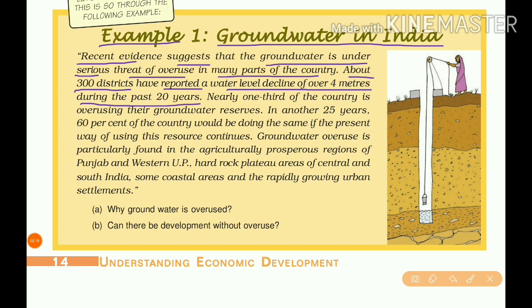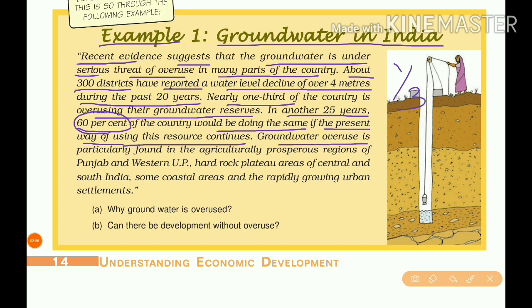Nearly 1/3 of the country is overusing its groundwater reserves. If this continues, in another 25 years, 60% of the country would be doing the same if the present way of using this resource continues.